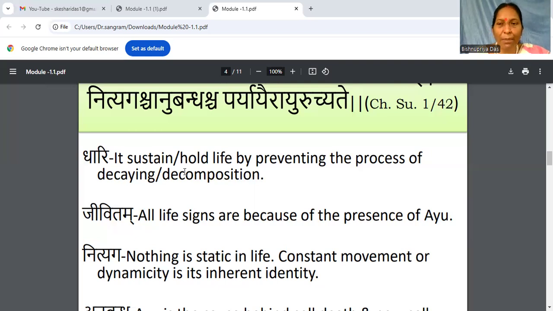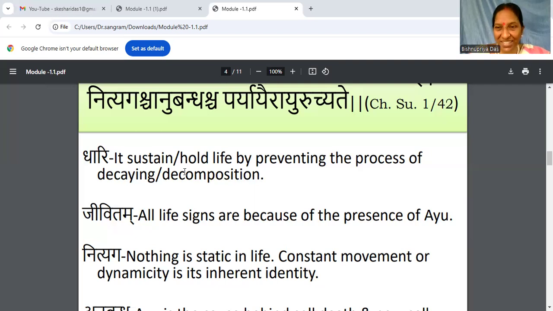After this sanjoga, everything is momentary, or we can say everything is in a flow. Nothing is static after that sanjoga. Once the sanjoga takes place, because of the existence of Ayu, all things are in a dynamic situation.